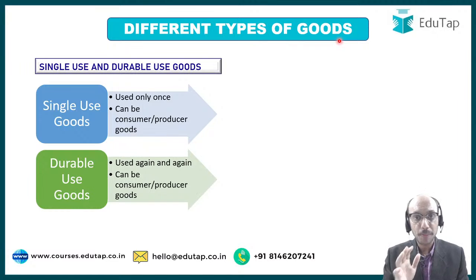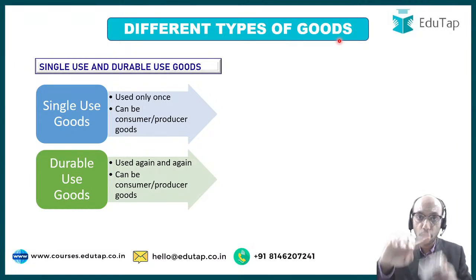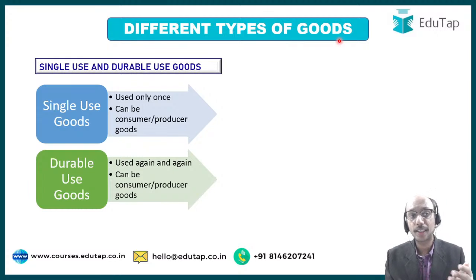Now let me place certain theory in front of you. There are two kinds of goods, right? Actually there are many kinds of goods, but within the broad type that we are discussing right now, we are saying that there are two types of goods. The good can either be a single use good, that means use and throw kind of a thing, or something which is used and gets exhausted. And then there is something called durable use goods, which means those goods which are used again and again over a period of time, recurringly, right?